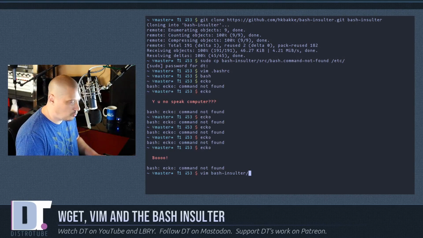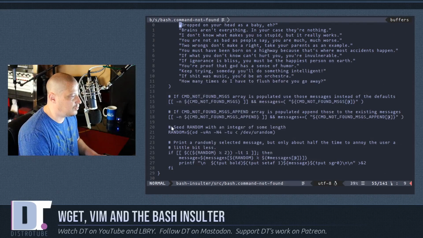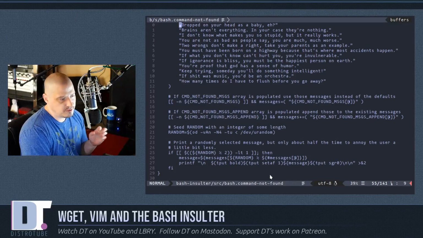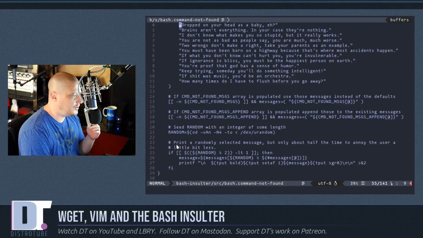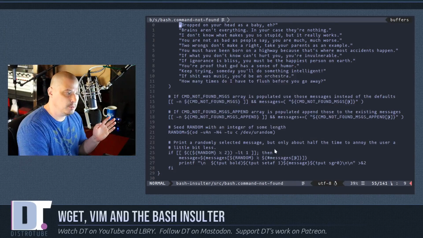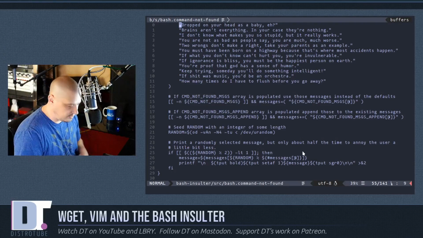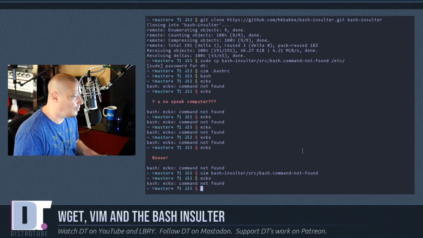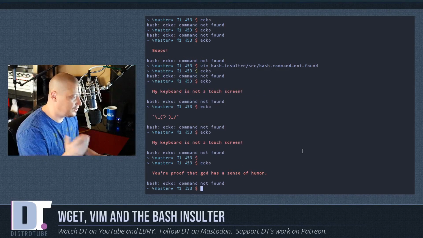So let me open up the source code for bash insulter. Here in Vim, of course, you've got your array at the top with all the messages, but then right after it, how it actually loads the commands. It picks them at random, but it also at random intervals, it does not actually load an insult. And you see he left a comment in the script. It prints a randomly selected message, but only about half the time, to annoy the user a little bit less. So I guess a lot of people don't want to be insulted every single time they do a wrong command, so it only does it about half the time. So pretty cool.